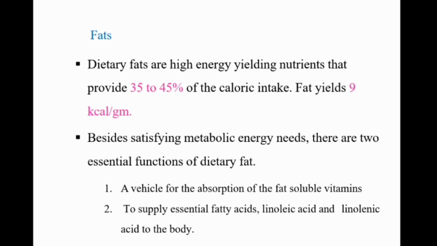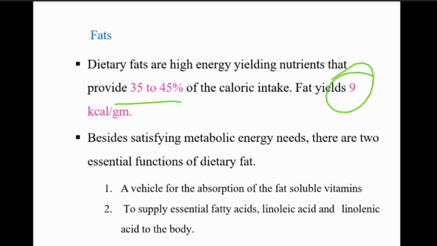And coming to the fats. Dietary fats are high energy yielding nutrition that provide 35 to 45% of the caloric intake, 9 kilocalorie per gram. Besides satisfying metabolic energy needs, there are two essential functions of the dietary fat.